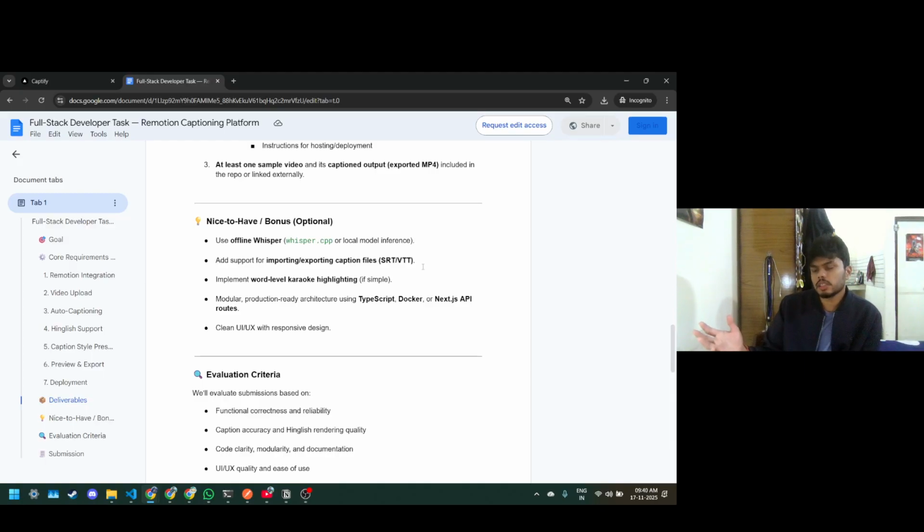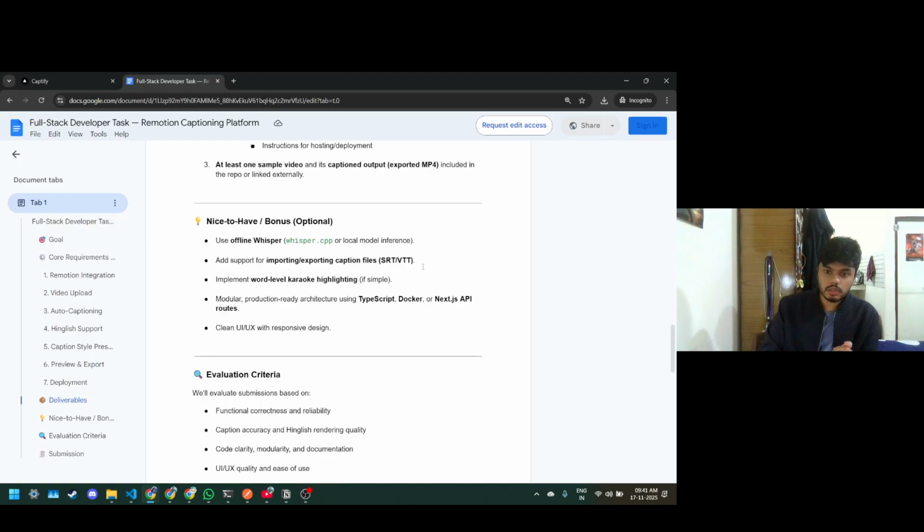Basically, an SRT file is a format where the text is coordinated with respect to the timestamp of the video. And as you can see, whenever you upload a video on YouTube, you will also see an option to upload a caption. They use the SRT. Implement word-level karaoke highlighting if simple.